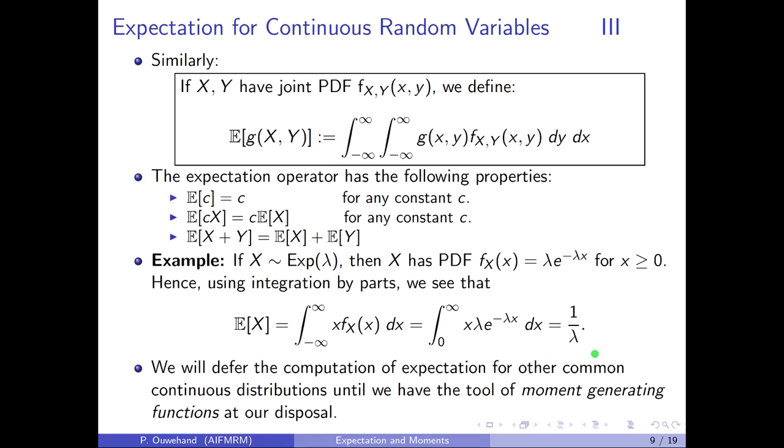Now recall that we have spoken before about the relationship between a Poisson random variable and an exponential random variable. For a Poisson random variable with parameter lambda, the expected number of events per unit time is lambda. This means that you would expect to have to wait approximately 1 over lambda between events. And that's precisely what this statement over here says. We will defer the computation of expectations for other common continuous distributions until we have another tool at our disposal, namely the tool of moment generating functions.